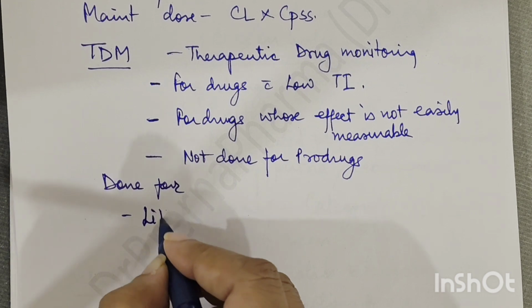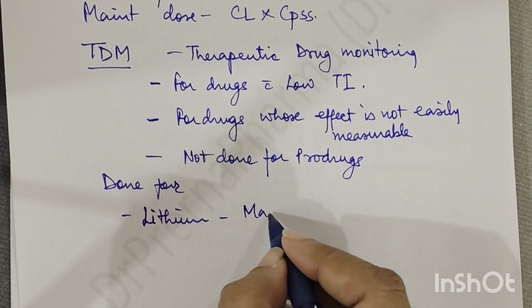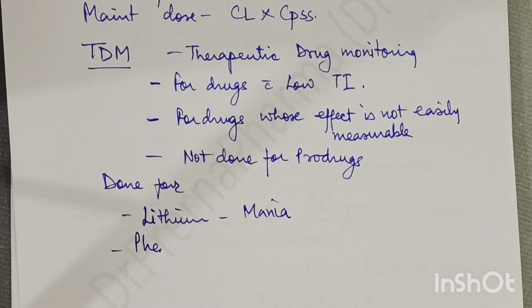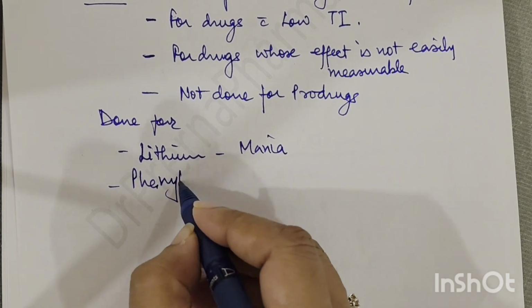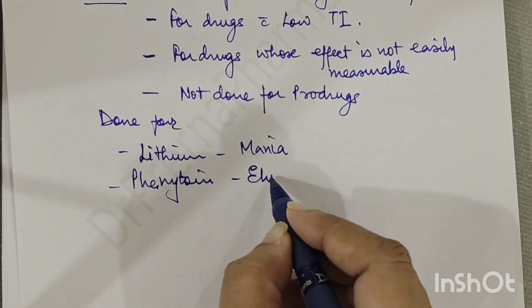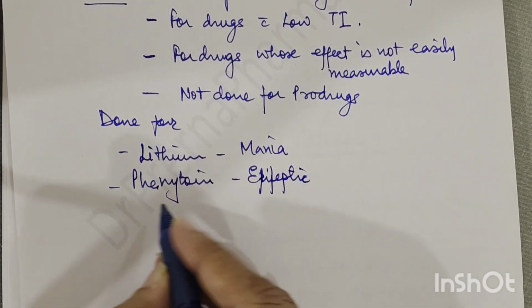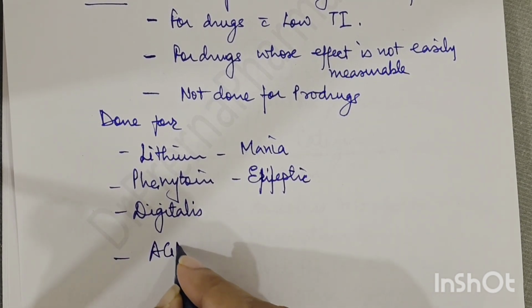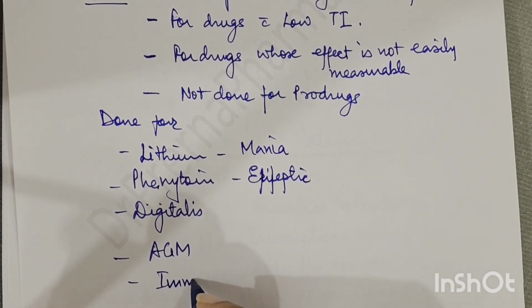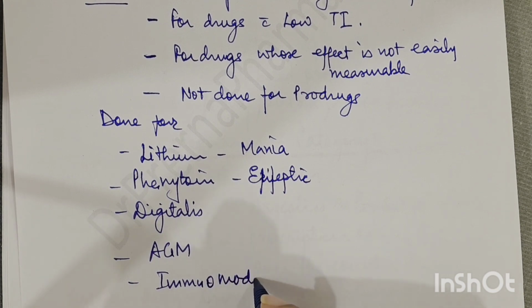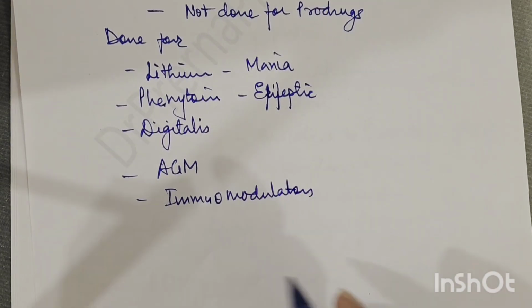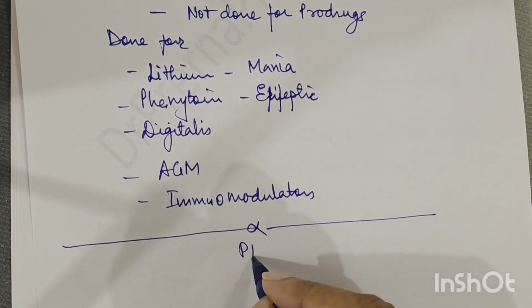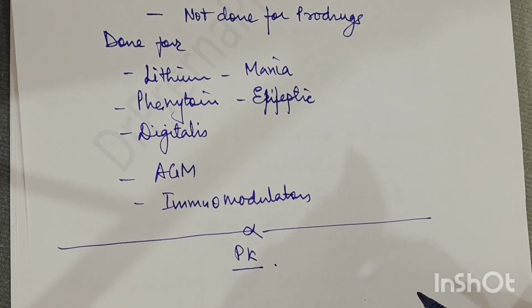सबसे पहले आता है lithium. Lithium monitoring is done when it is prescribed for mania. Phenytoin monitoring is done in epileptic patients. Then digitalis, aminoglycosides, and immunomodulators. Right? So TDM is done in these all cases. So with that, we finish the pharmacokinetics. Tomorrow we will be taking the pharmacodynamics.